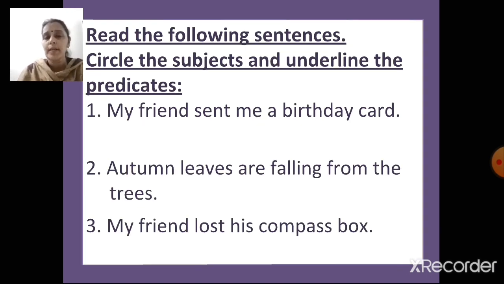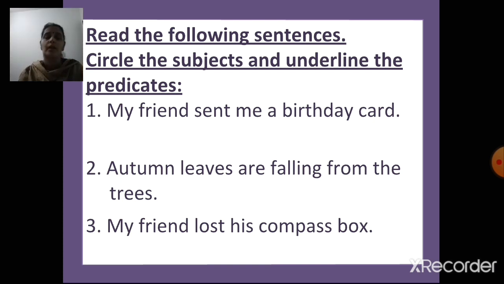Now read the following sentences. Circle the subjects and underline the predicates. Write this down in your rough book, children. Write down the sentences and you have to circle the subjects in these sentences and underline the predicate. Yes, and then I will show you the answers and we will check whether you are able to do it.